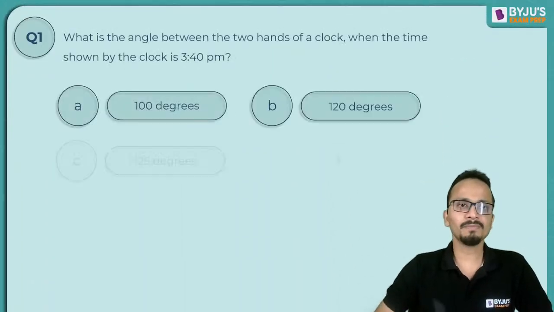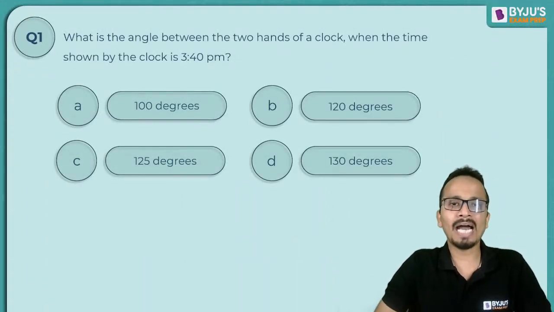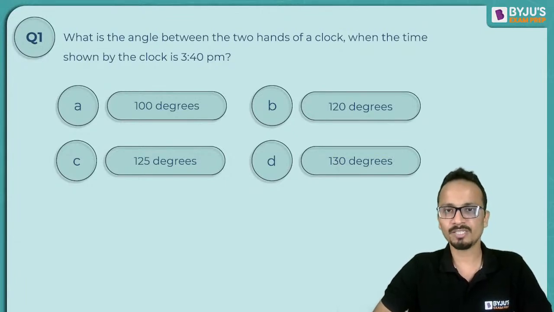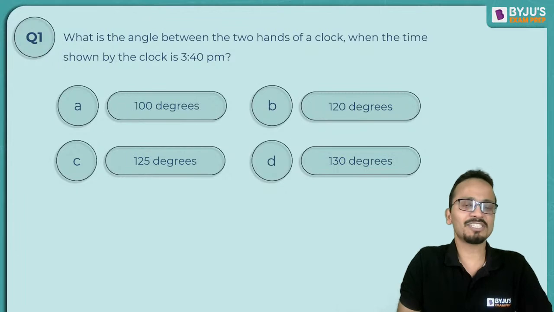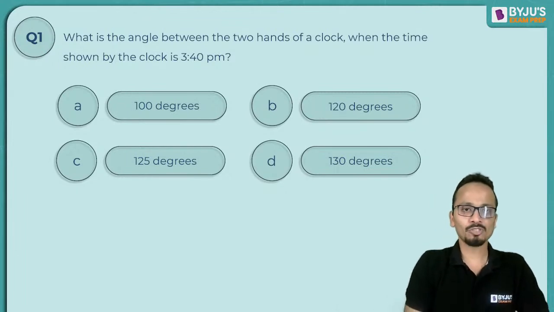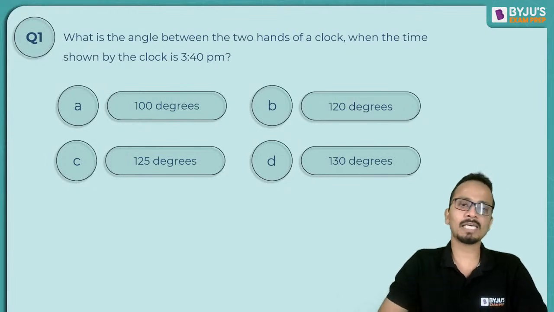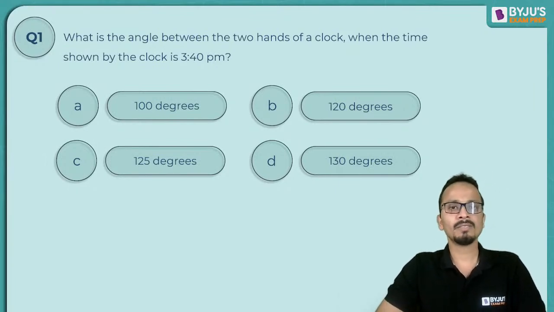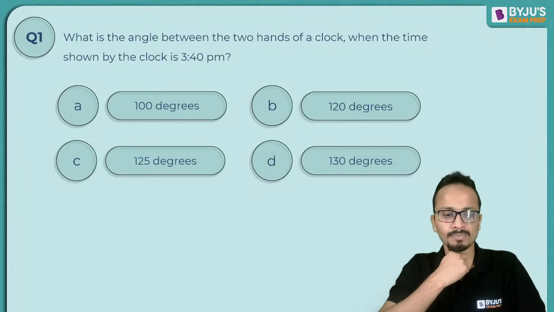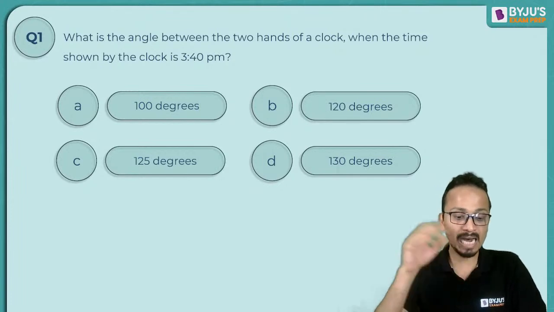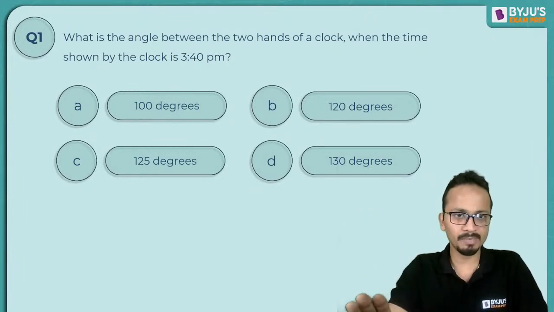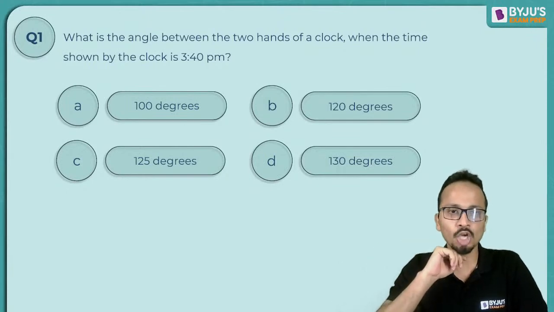Question number 1: what is the angle between the two hands of the clock when the time is 3:40? Coincidentally, I've taken the same time, 3:40. So what will be the angle between the hands? Come on, four options are given in front of you. Taha, please be careful, take your time. 160 is not among the options.